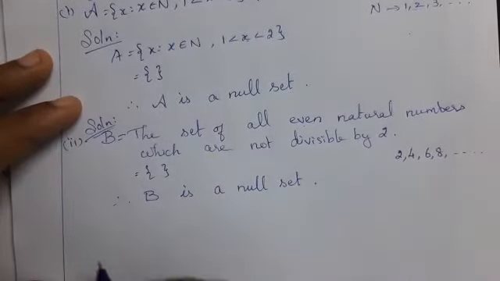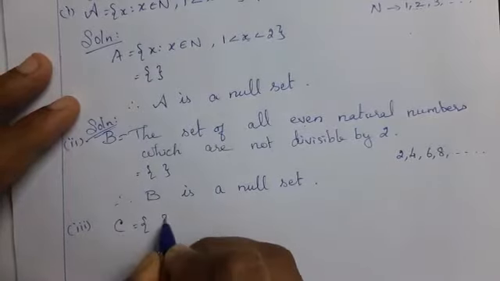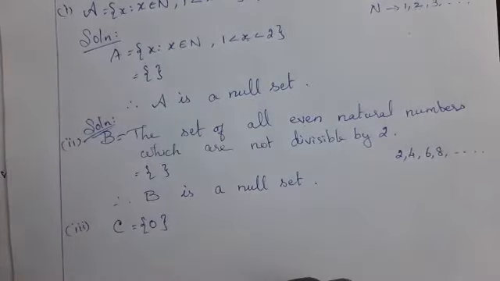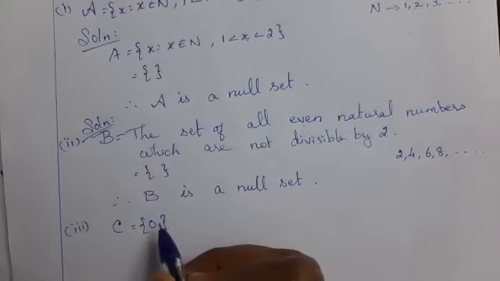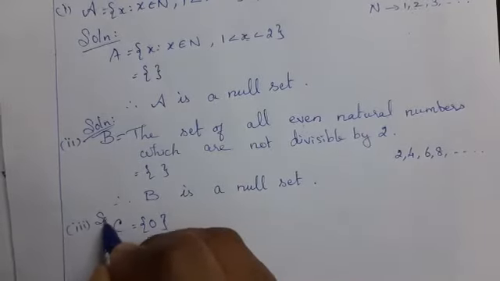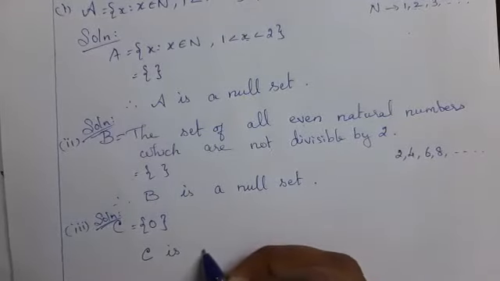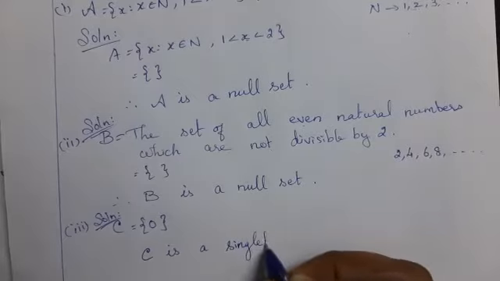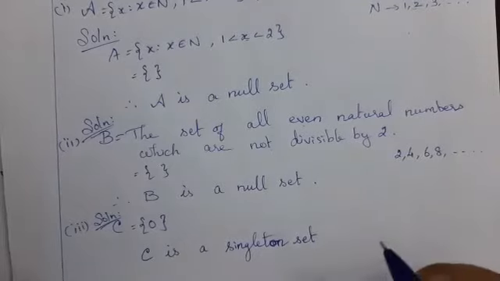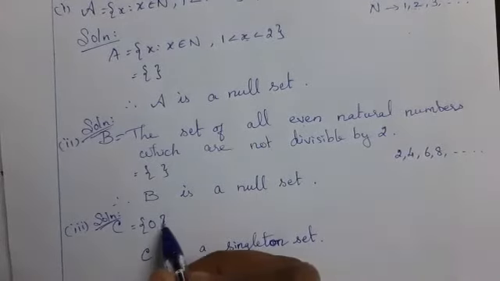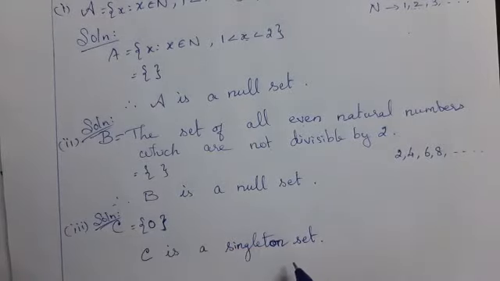Third question. Capital C is equal to the set with 0 inside. 0 is also a number. Therefore, inside the set you have one element. Therefore, immediately you can say C is a singleton set. What is the meaning of singleton set? Only one element. Here only one element inside the set, that is 0. Therefore, C is a singleton set.